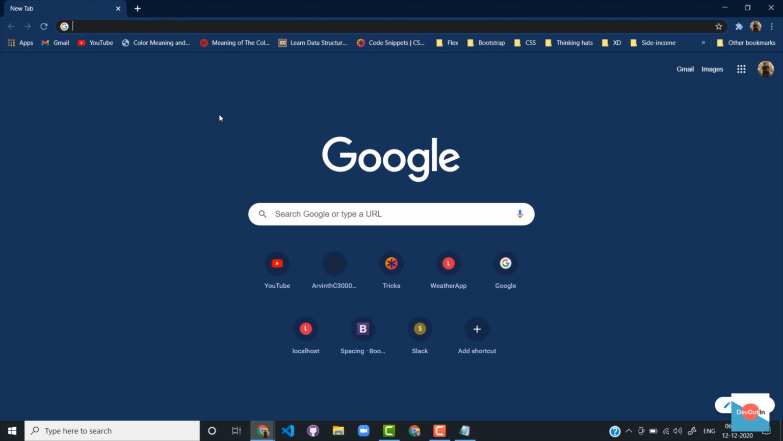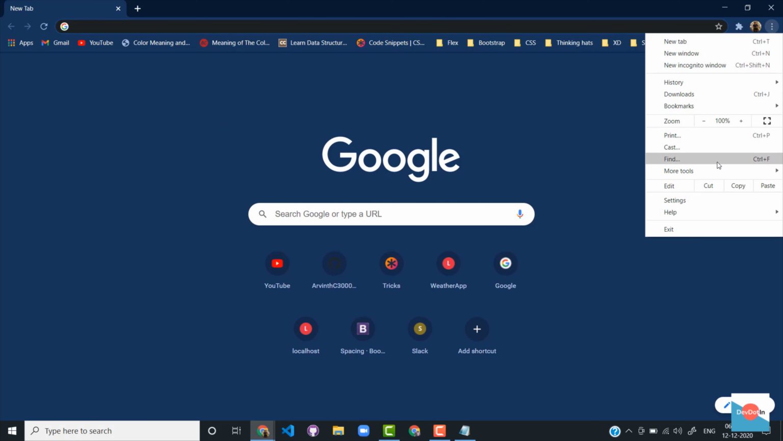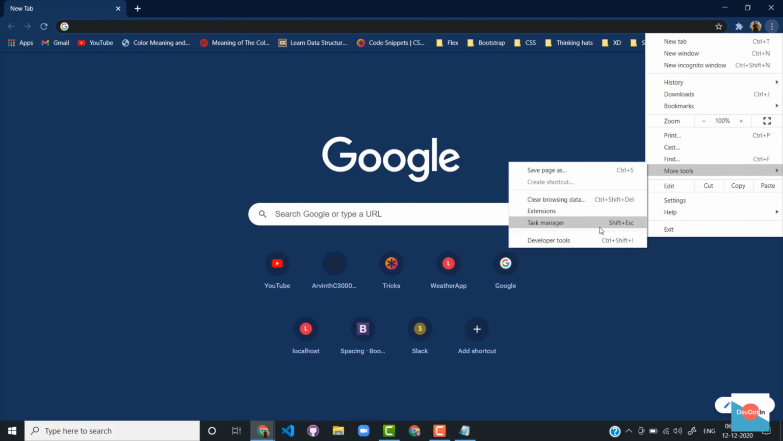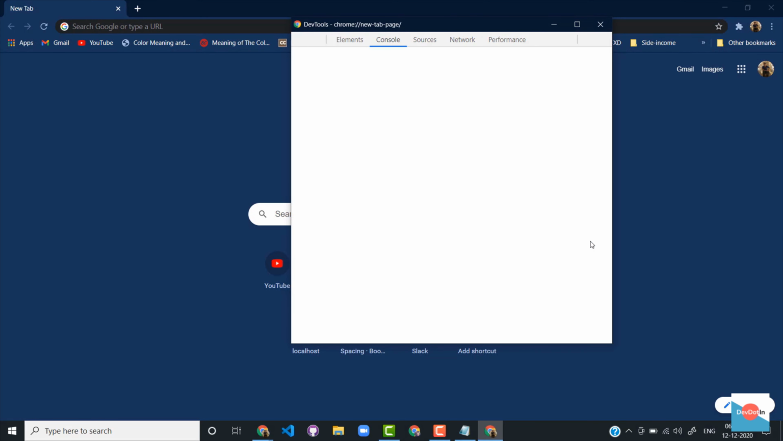You can run JavaScript code in Chrome's developer console. To open it, go to the Customize and Control option in the top right corner of your Chrome tab, select More tools and click on Developer tools. There, you can see the console tab in which you can write JavaScript code.